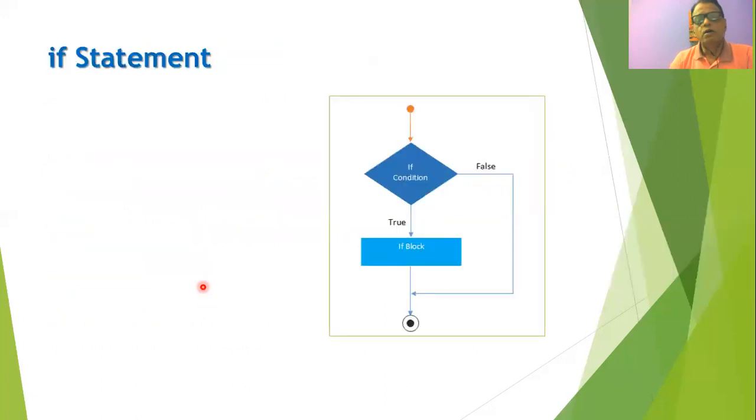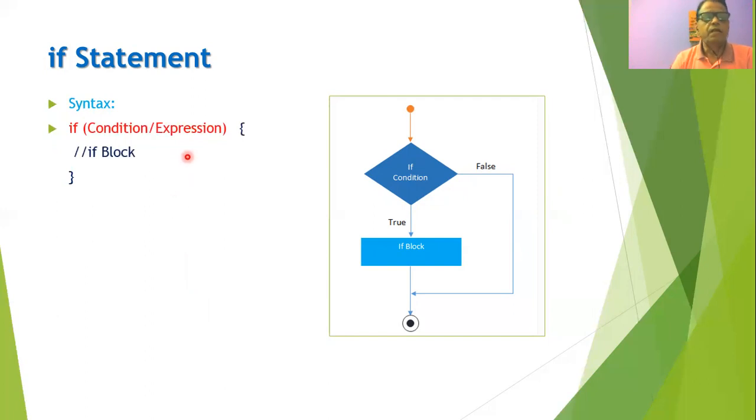Now let us go for the if statement first. Let us see the syntax for the if statement. Initially, you write the keyword if followed by the condition or expression, and in the curly brackets you write the number of statements that comprise the if block. The syntax can be described by this diagram. Initially, we check the condition or expression. If the value of this expression is true, then the if block statements will be executed, and then the control will be transferred to the next statement within the program.